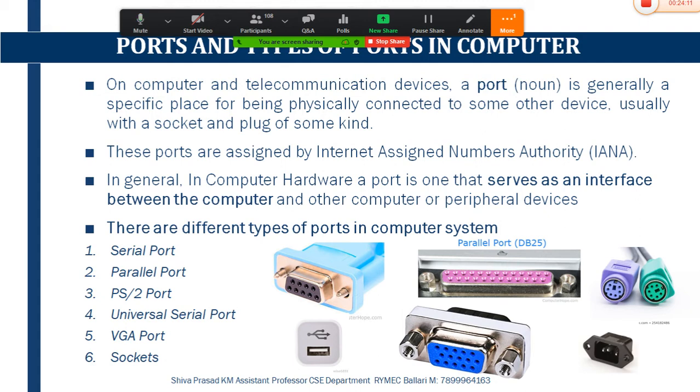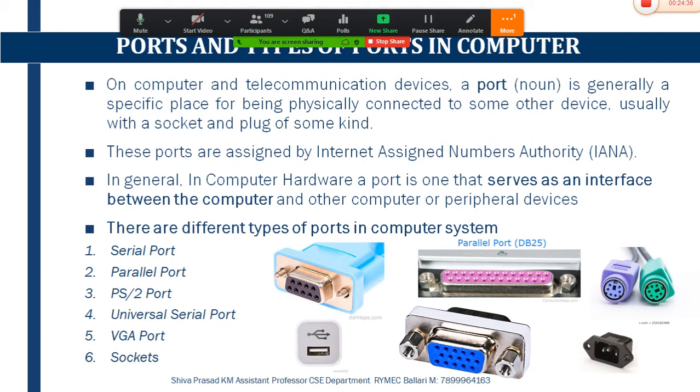There are different types of ports meant for performing different types of operations. The main function of your computer port is to act as a point of attachment where the cable from the peripheral can be plugged in, allowing data to flow from the peripheral devices to the computer system.